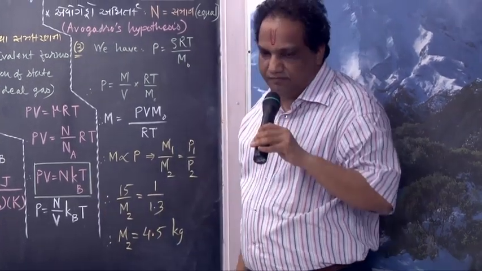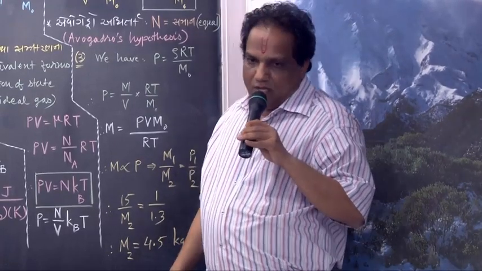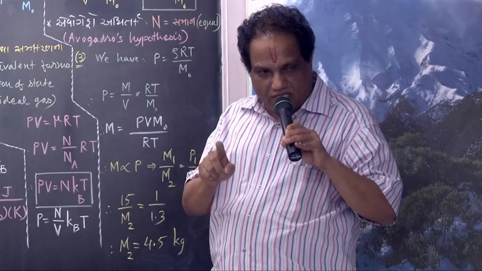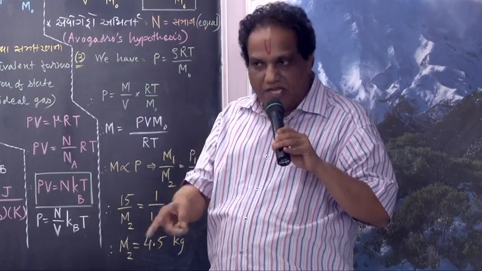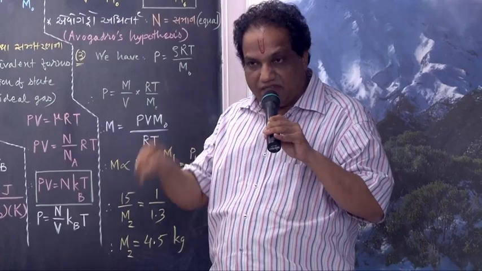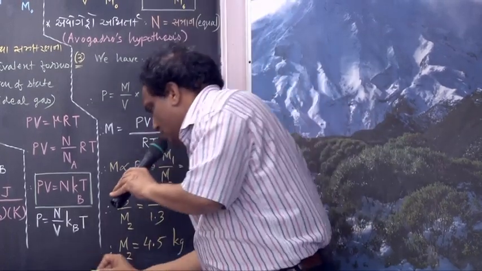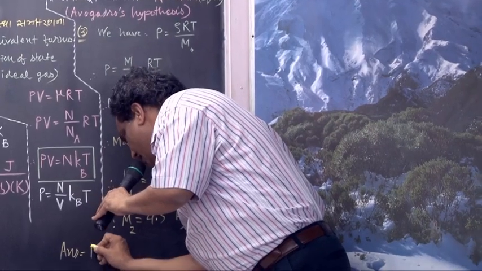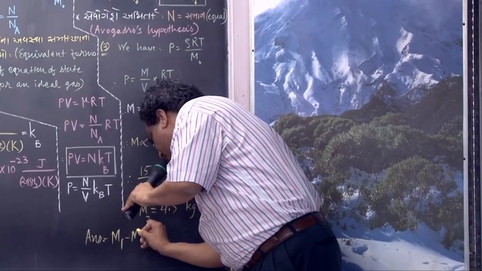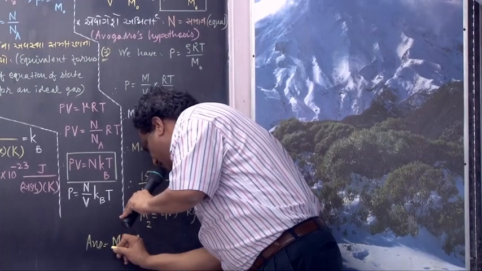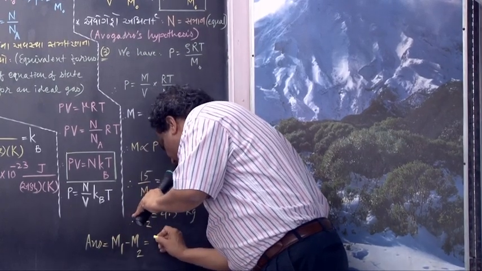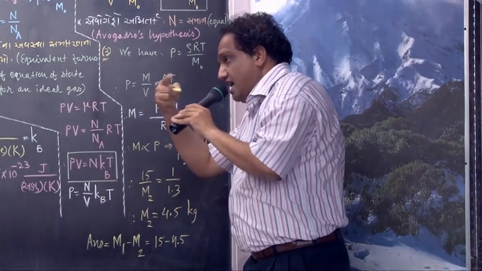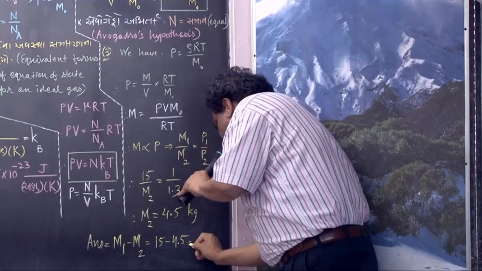You read the statement. How much oxygen has been leaked out? So the amount of oxygen gas that has escaped the cylinder will be initial mass minus final mass. Our answer is M1 minus M2. Initial mass was 15. Final mass is 4.5. So the mass that has escaped out of the cylinder must be 10.5.